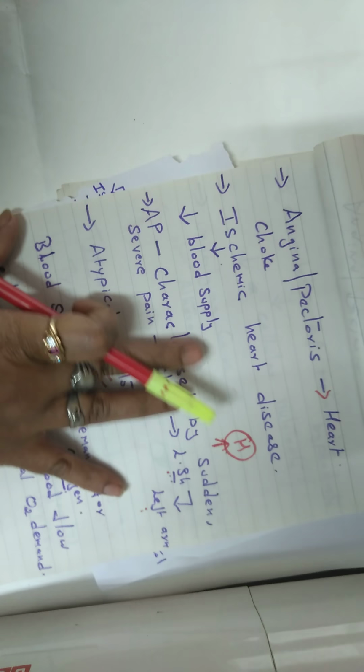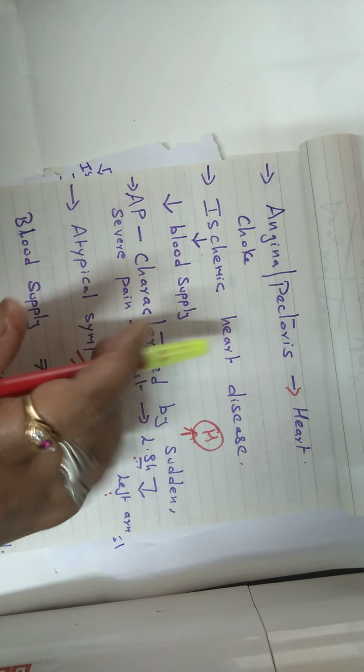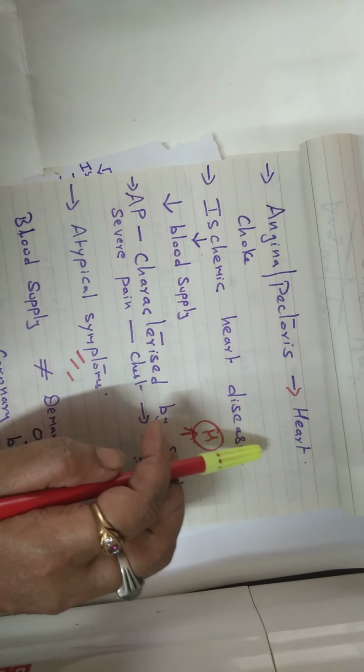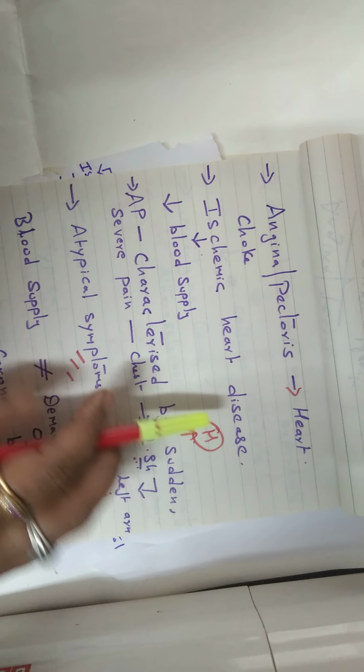Angina pectoris, as we know, is a severe, choking-like pain in the heart, which is due to ischemic heart disease.